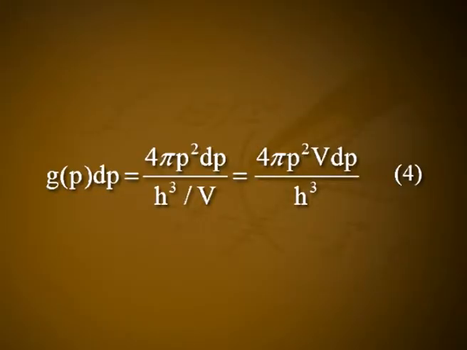At any instant, all photons which have their momenta between p and p plus dp will be within a spherical shell having radii p and p plus dp. The volume of this shell is 4 pi p square dp. The total number of eigenstates between the momenta p and p plus dp is G of p dp is equal to 4 pi p square dp divided by h cube divided by V, which is equal to 4 pi p square V dp divided by h cube. Let it be equation number 4.